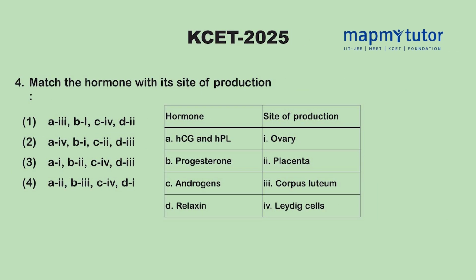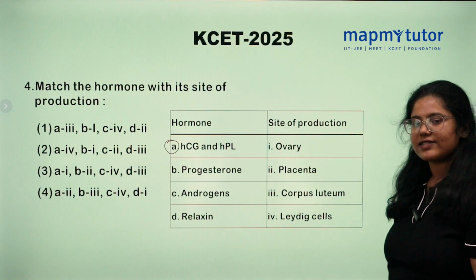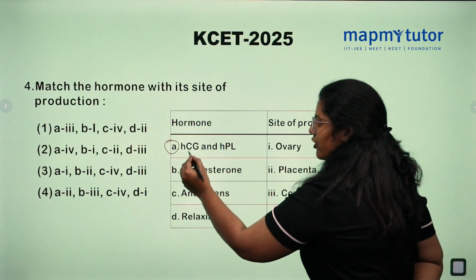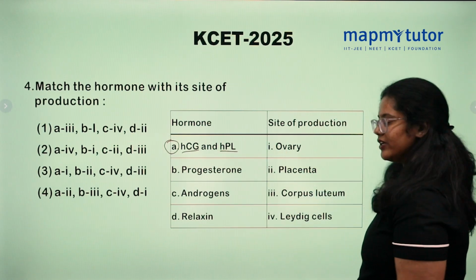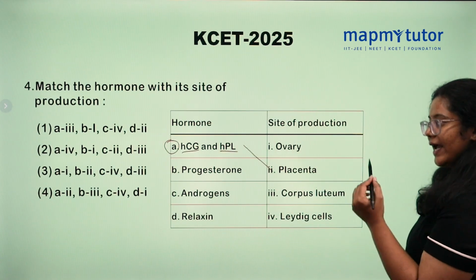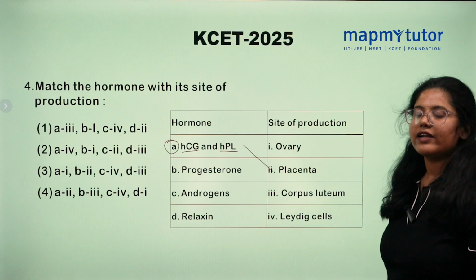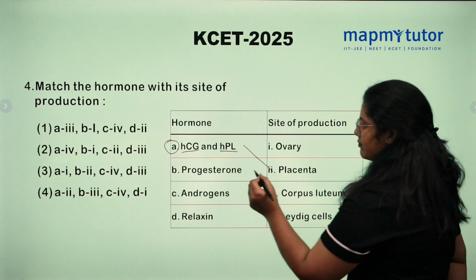Match the hormone with its site of production. Option A is HCG and HPL. Remember what is HCG? Human chorionic gonadotropin. HPL is human placental lactogen which is secreted by placenta. Remember, HCG and HPL are exclusively produced in pregnant women.